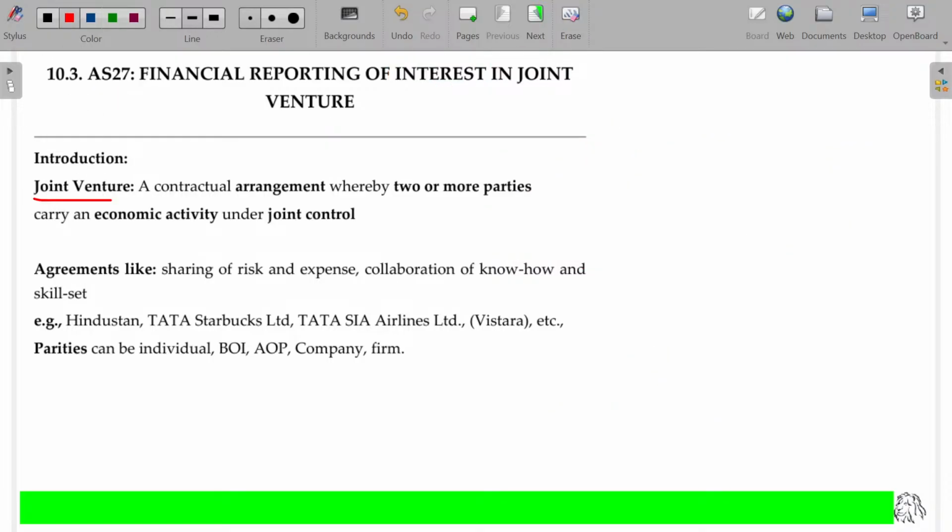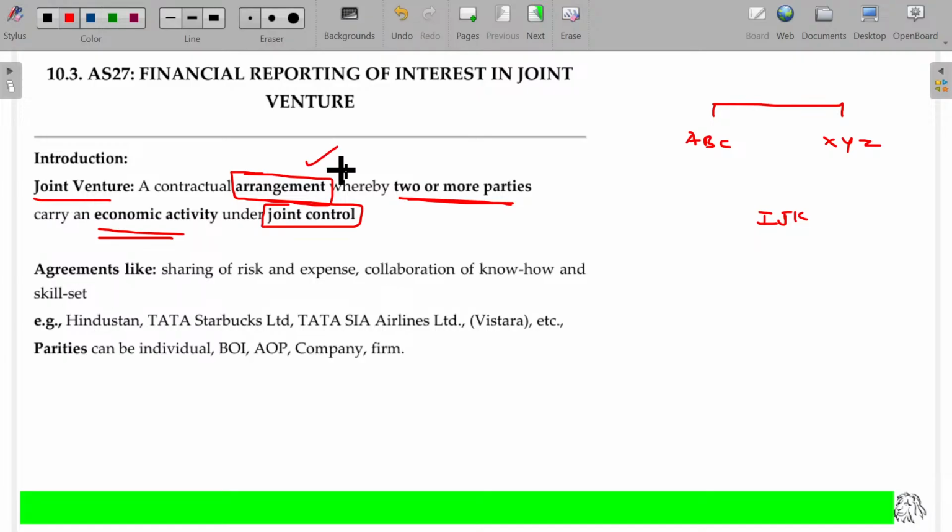So joint venture. Joint venture is nothing but a contractual arrangement whereby two or more parties carry on an economic activity under joint control. Two or more parties. Already told you, IJK and ABC, XYZ. These two will have an arrangement for the economic activity. This will have the intention to make some profit, economic activity. For that, ABC as well as XYZ together will control as per the arrangement between them. This is called a joint venture.